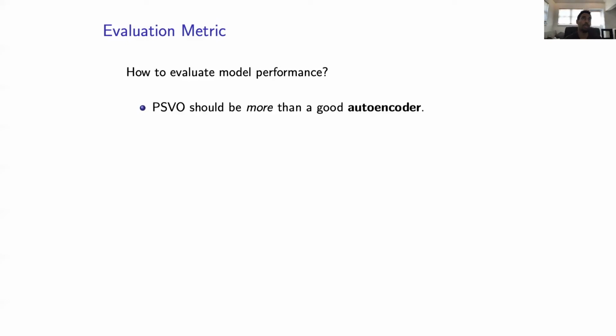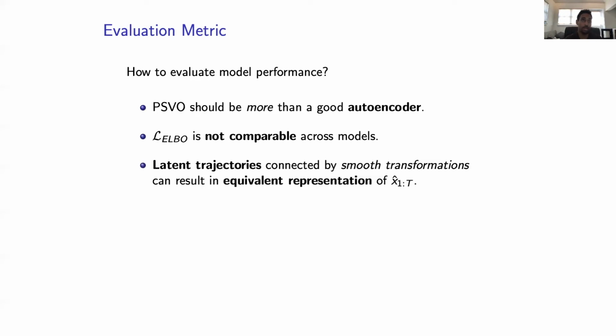Well, how should we evaluate model performance? Any generative model for nonlinear dynamics should be more than just a good autoencoder. The ELBO is not a performance statistic that generalizes across models, especially across different generative models. And furthermore, the hidden trajectories connected by smooth transformations can result in equivalent representations of the data. So we want to focus on topological features of the dynamics, and we want a quantitative way of evaluating our performance that must be based on the observation sequence.